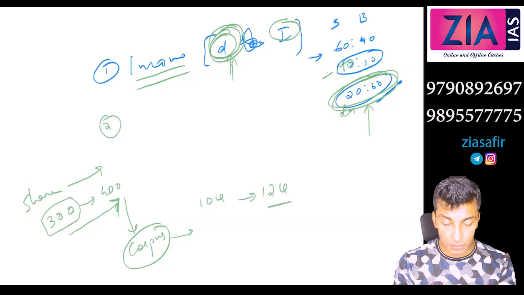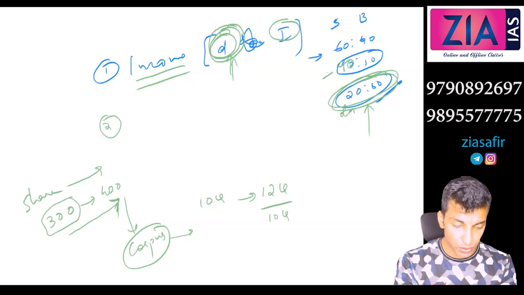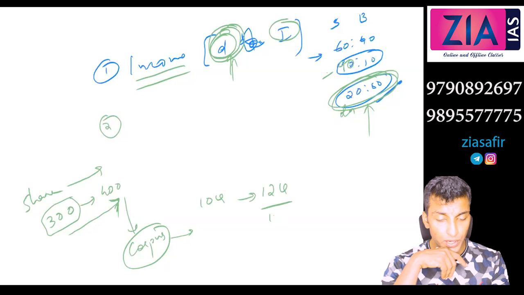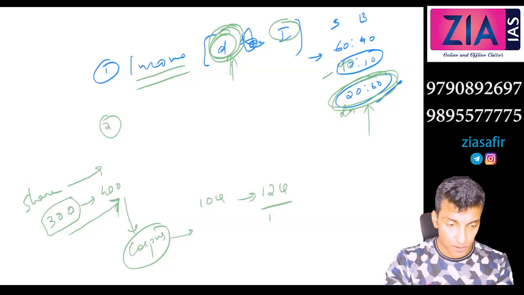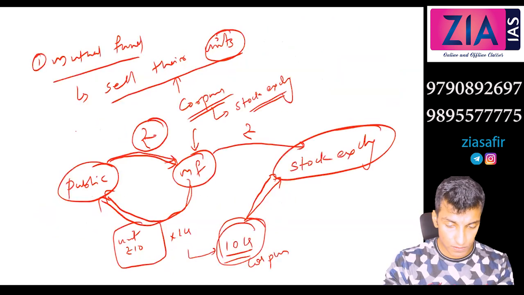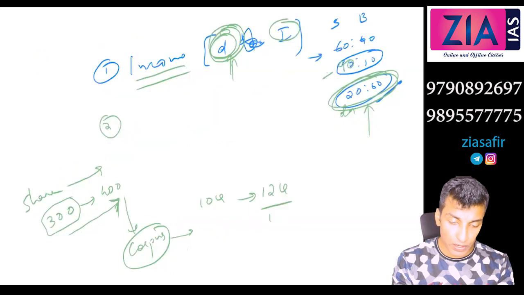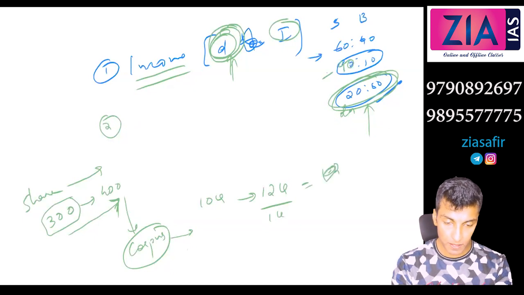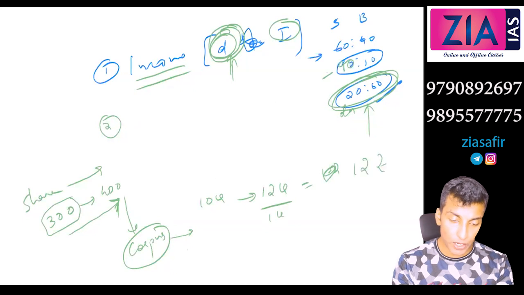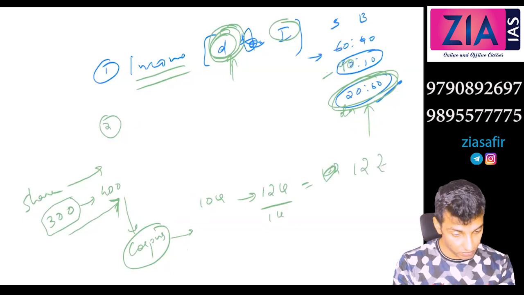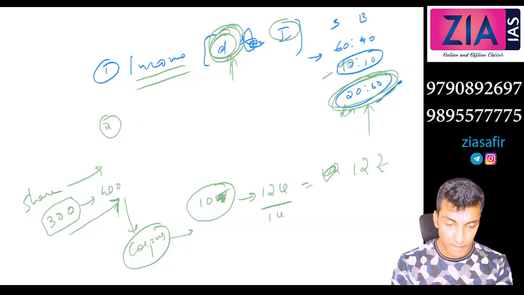How many units were issued? 1 crore, okay. So what is the value of a unit now? 12 rupees, right?